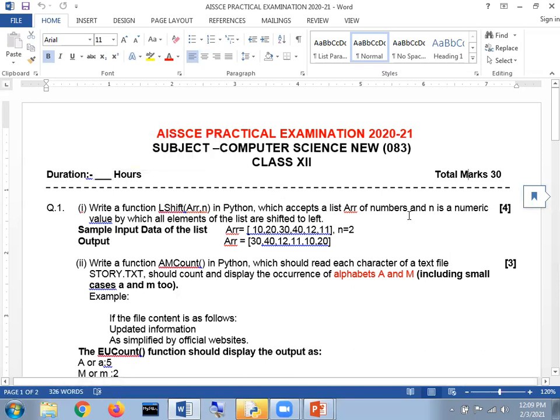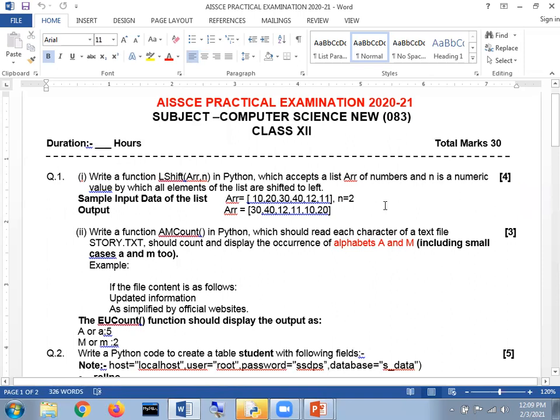My dear respected student, as per the guidelines of CBSE, they have mentioned that there are 2 different questions in your practical examinations, where the first question is of 7 marks. First question is of 7 marks. Now, on the screen, you are saying that, sir, first question is not of 7 marks. First part is of 4 and second part is of 3 marks. 4 plus 3, that should be 7.